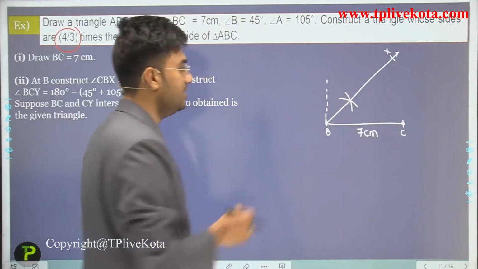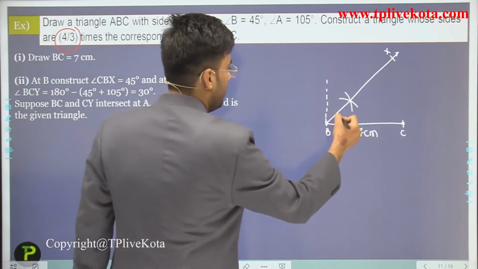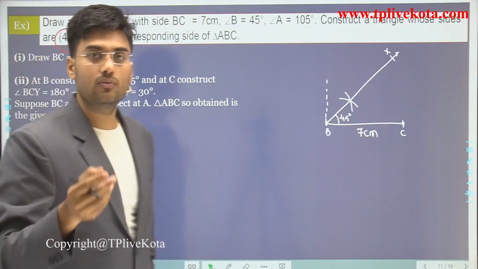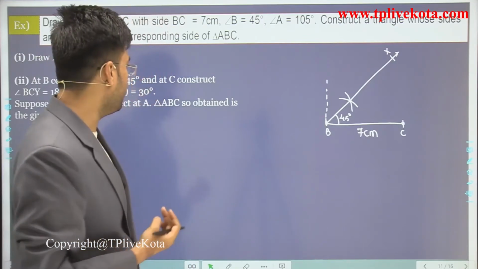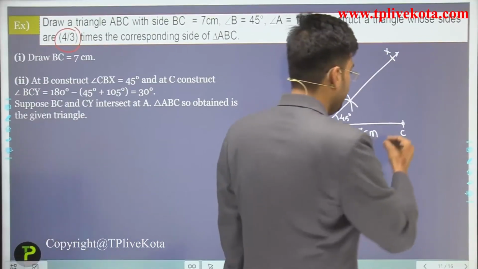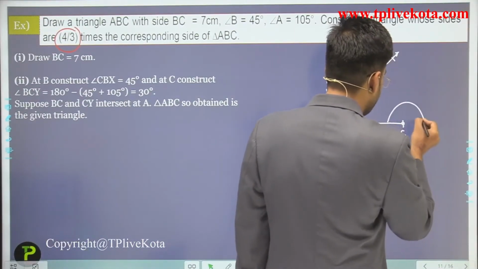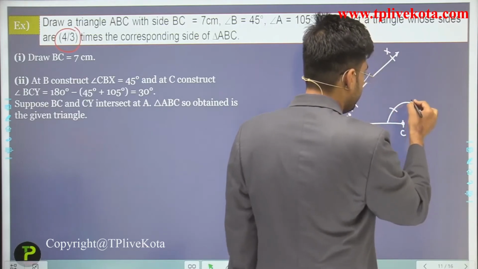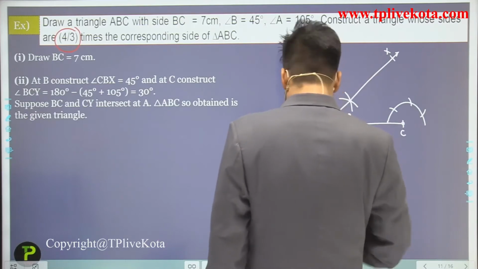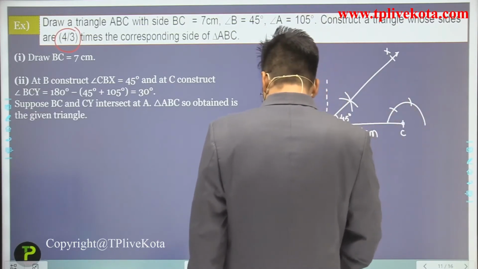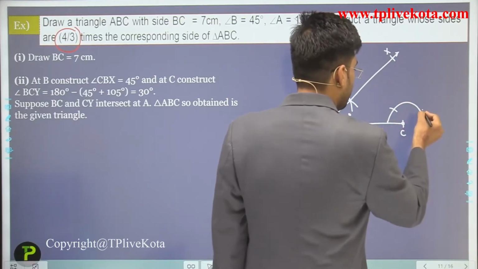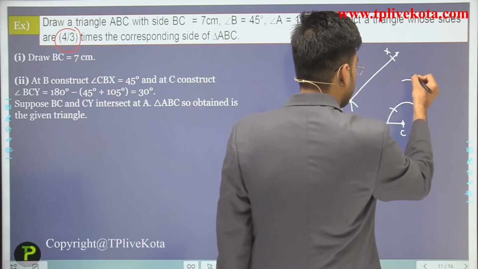Now at C we have to construct an angle of 105 degree, and we know how to construct an angle of 105 degree. This is 60 degree, 120 degree, and this is 90 degree angle.